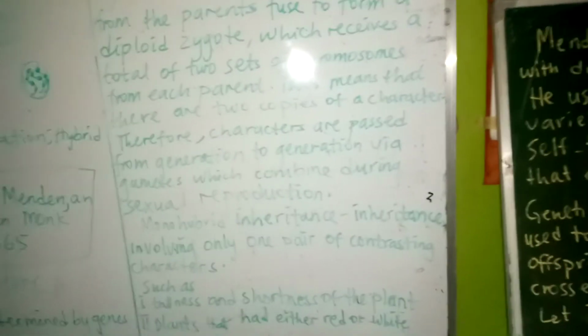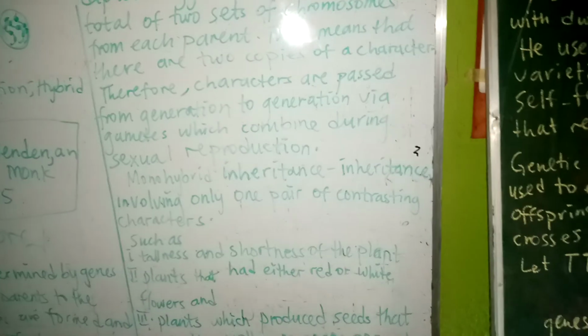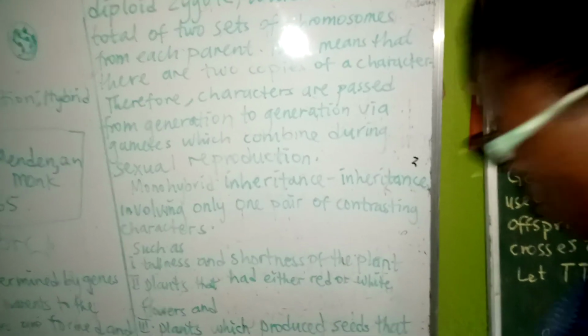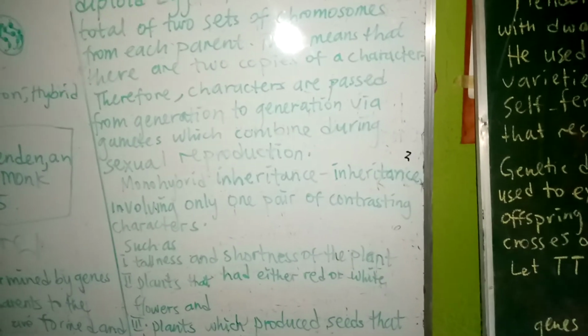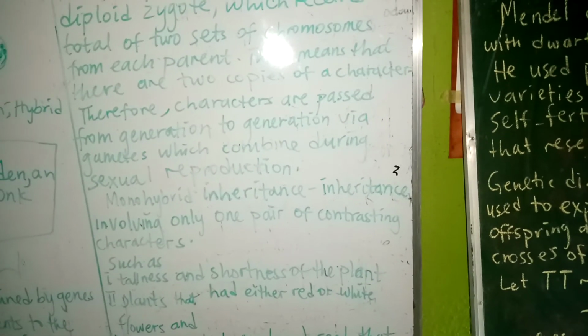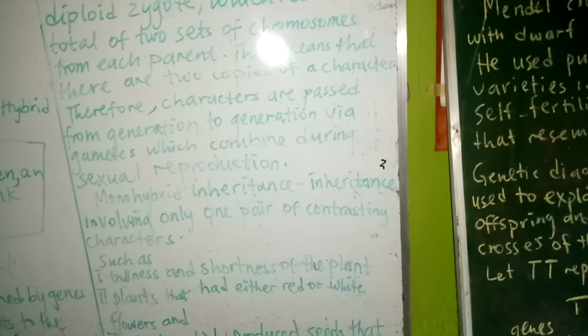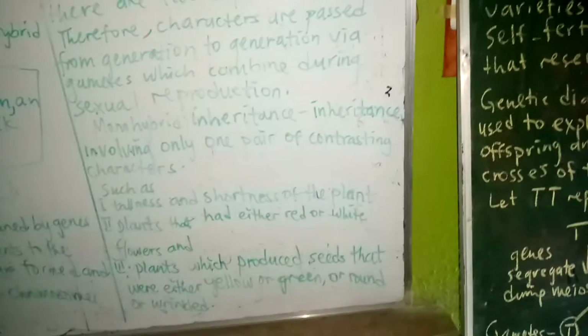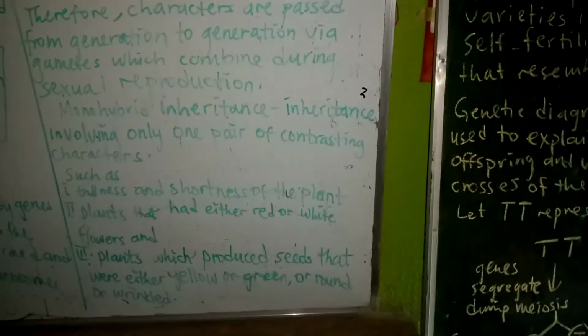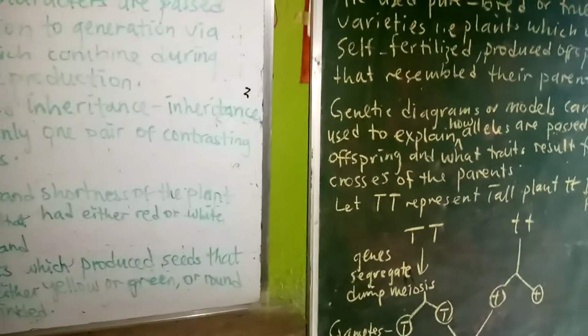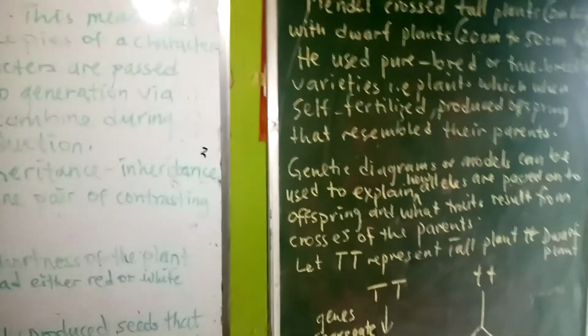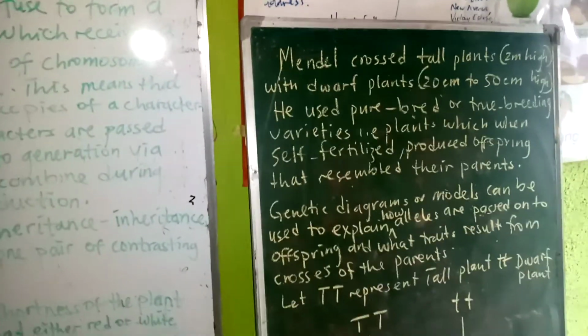Now, let's quickly look at Mendel. I said he was a biologist and a monk. He was just walking in his garden. He said, why is it that in this garden some of the plants are tall and some are dwarf? What brought about this tall and dwarf? So the man, as a scientist, picked the seed of the tall plant together with the seed of the small plant, and then pollinated their flowers for them to fertilize.